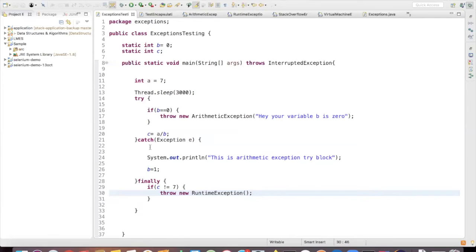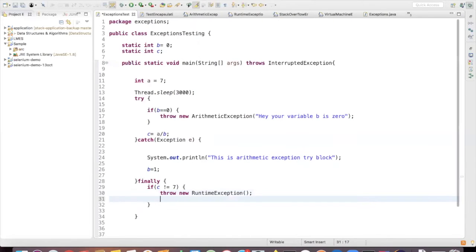For example, if I'm trying to read a file and I have this try catch block, if the data enters into the catch block, then I'll not be able to properly close that file, right? The file will always remain open until the garbage collector comes and cleans it in our memory. So when I use finally, I can always go and close that particular file. I can just say f dot close, right? So these kinds of things are what they mean by cleaning up, but you can do whatever you want.